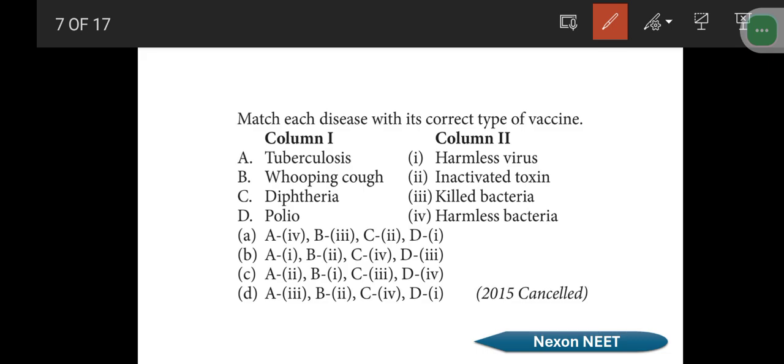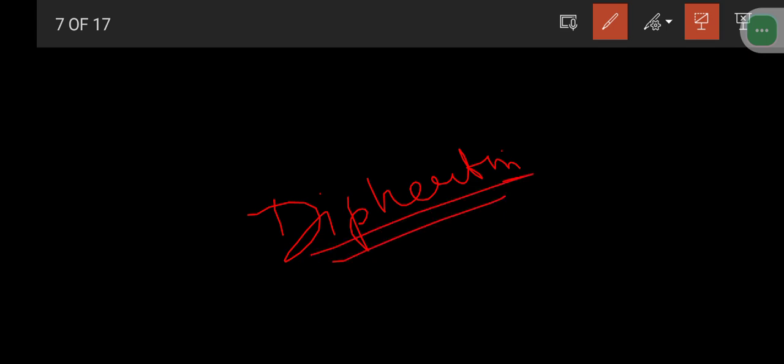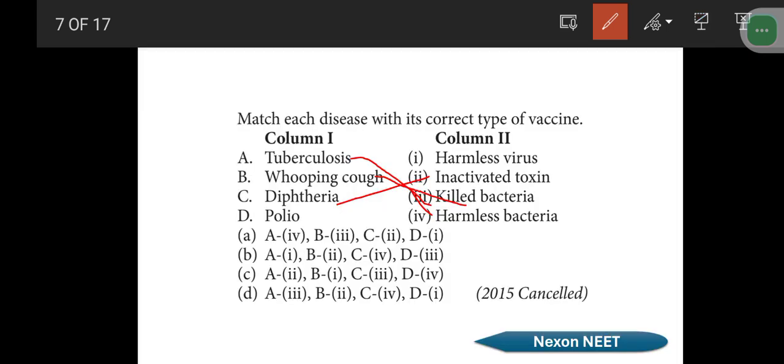So tuberculosis, the vaccine is BCG. It contains the harmless tuberculosis bacteria. So option A will be there. Then whooping cough, which is caused by Bordetella pertussis. It is a killed bacteria. Then diphtheria, it is an inactivated toxin, a toxin named diphtherin. So diphtheria uses an inactivated toxin.